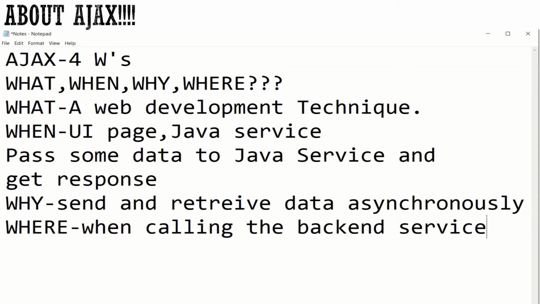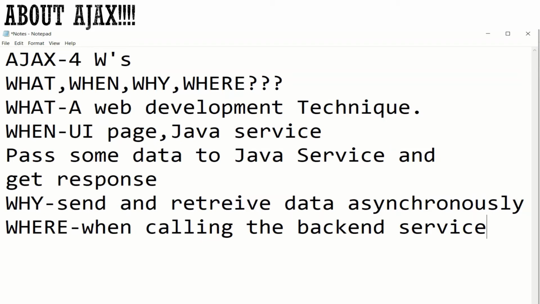So we have answered the four big W's. What are those? What, when, why, where. What is Ajax? It's a web development technique. When can this be used? You have a UI page, you have a backend service. The user or myself requests to get some data from the backend, or to get some data with the data I have passed to the backend. At that time we are using it.